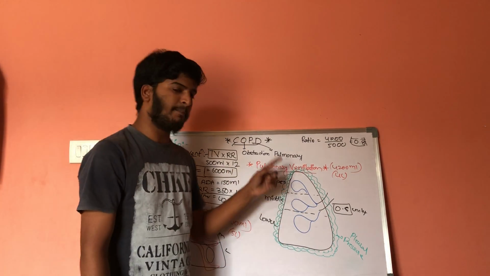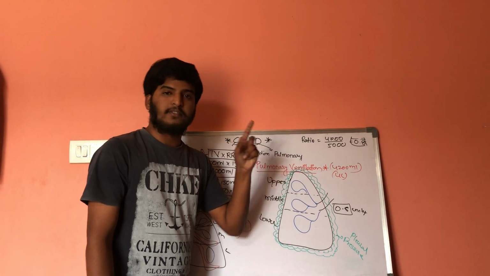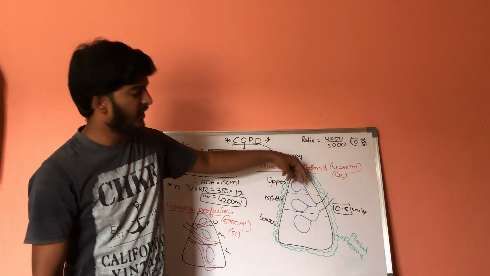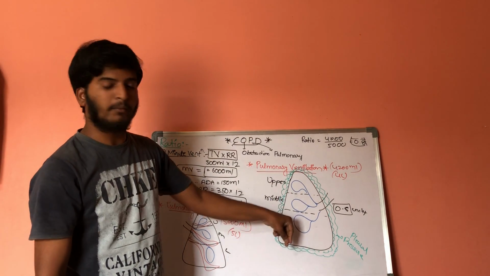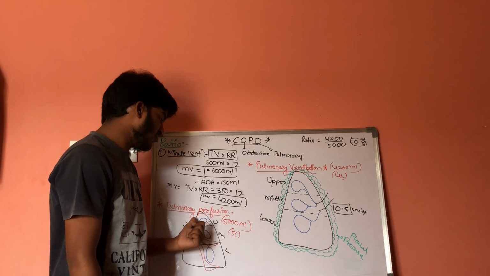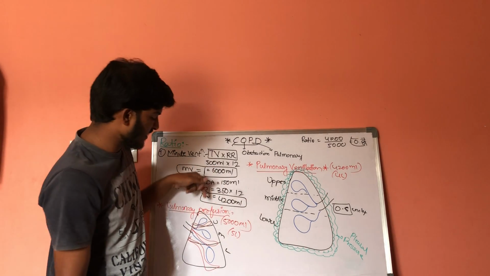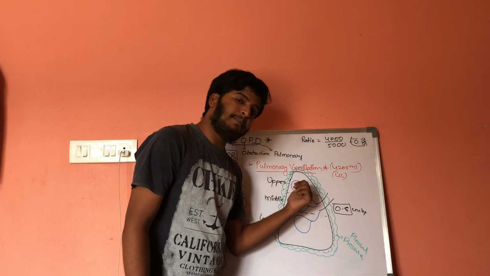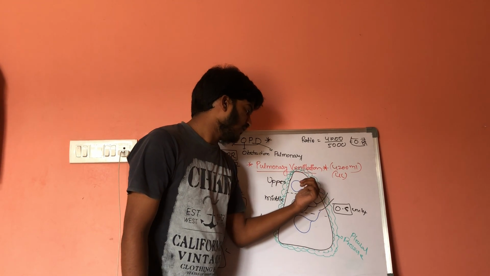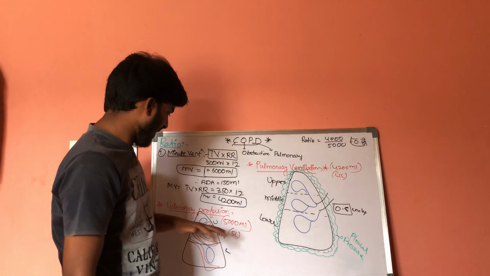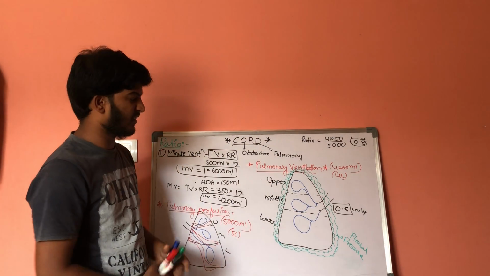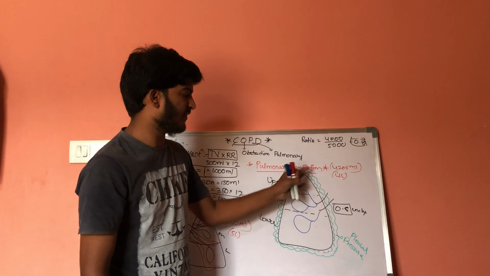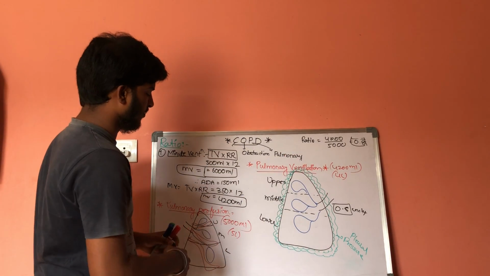Let us come to the basics. As we move from the upper part to the lower part, the ventilation will be more. As a result, the perfusion rate will also increase from upside to downside. So in the upper side, the ventilation is less as well as the perfusion is less.